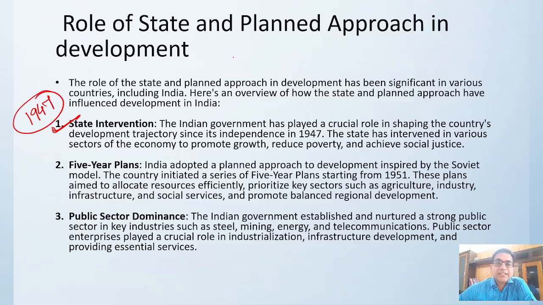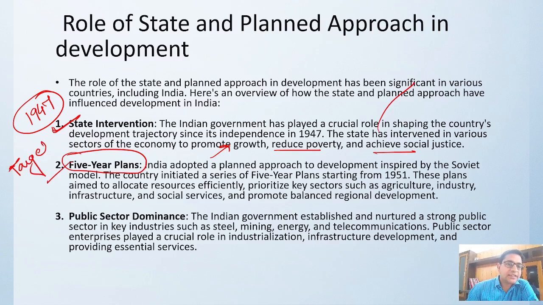The state has intervened in all aspects of the economy for promotion of growth and reducing poverty, because the 5 year plans were created, and they set the target. They set the target that we have to achieve this percentage of GDP growth, this much service sector growth, this much infrastructure growth that we need, right? So that is the role of the state.